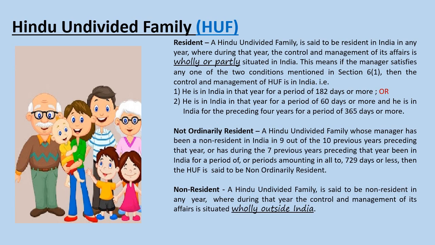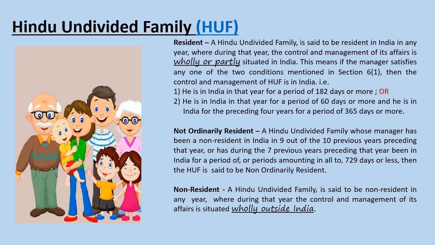That is, he is in India in that year for a period of 182 days or more, or he is in India in that year for a period of 60 days or more, and he is in India for the preceding 4 years for a period of 365 days or more.